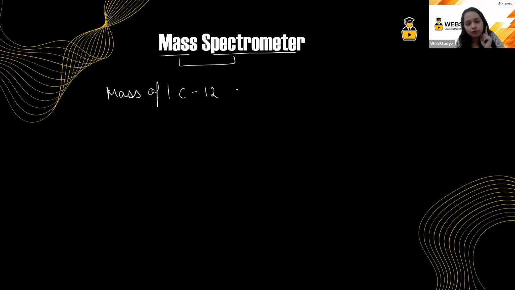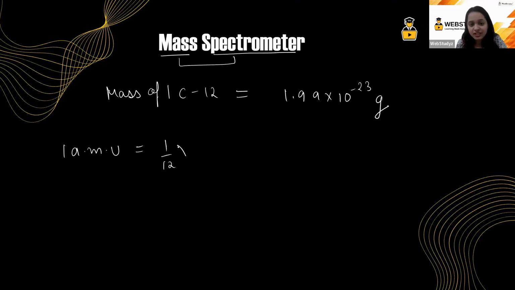And that mass of one carbon 12 atom came out to be 1.99 into 10 raised to the power minus 23 grams. Yes, and the value of one atomic mass unit we have taken was 1 by 12 into the mass of one carbon 12 atom.